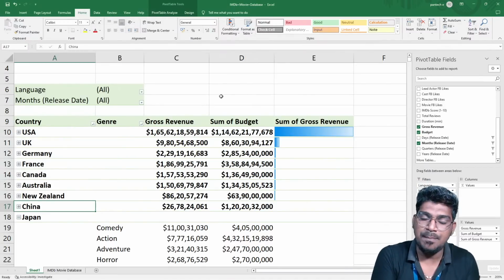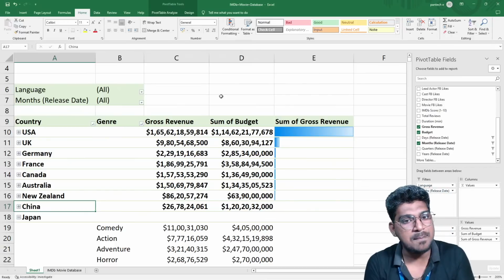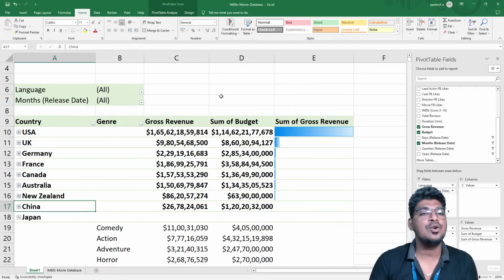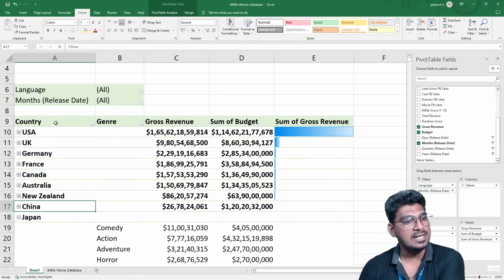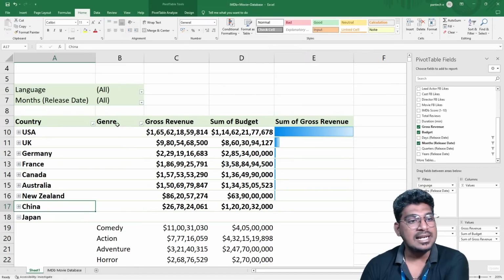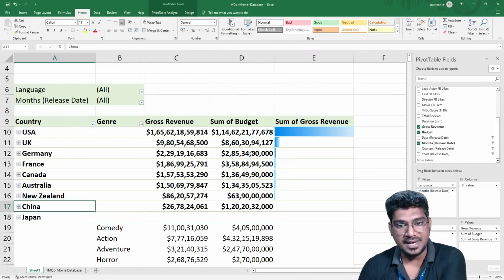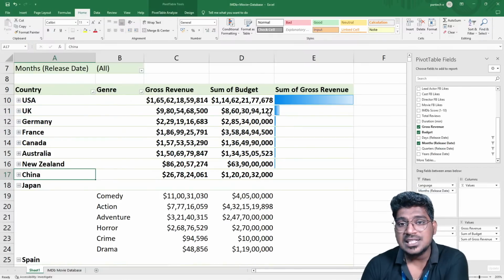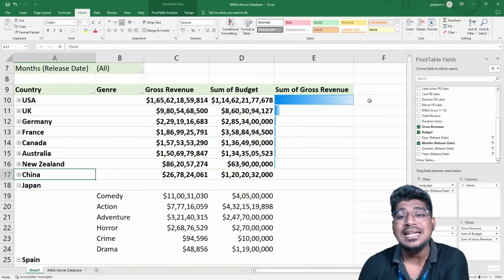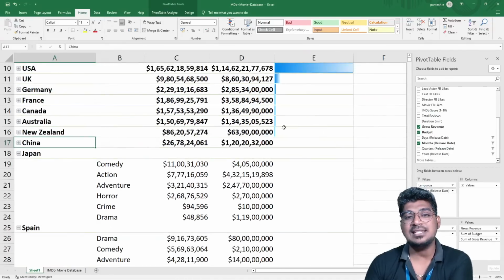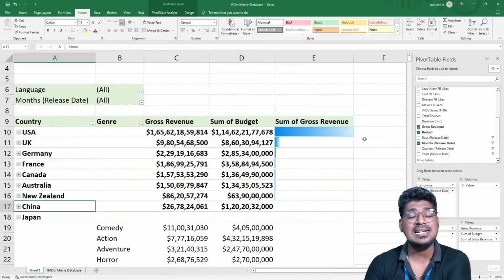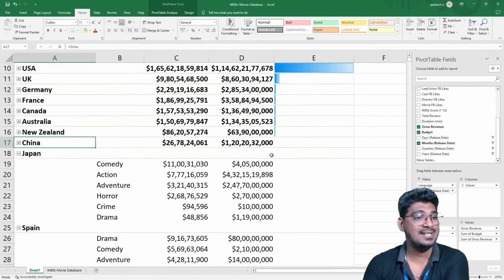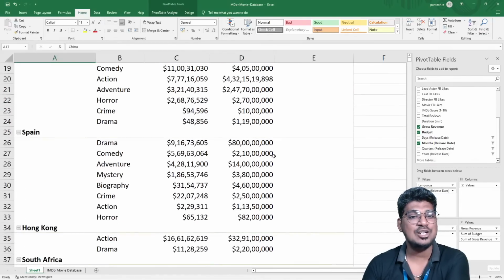You can sort based on the value, or based on the text, or based on the country, or based on the genre, or based on the gross revenue. So you can see this particular density. This is actually the highest value. For this highest value, this particular chart will be fully covered. And you can see, based on the value only, the density of the charts is going to display differently like this. Hope you guys understood about this.